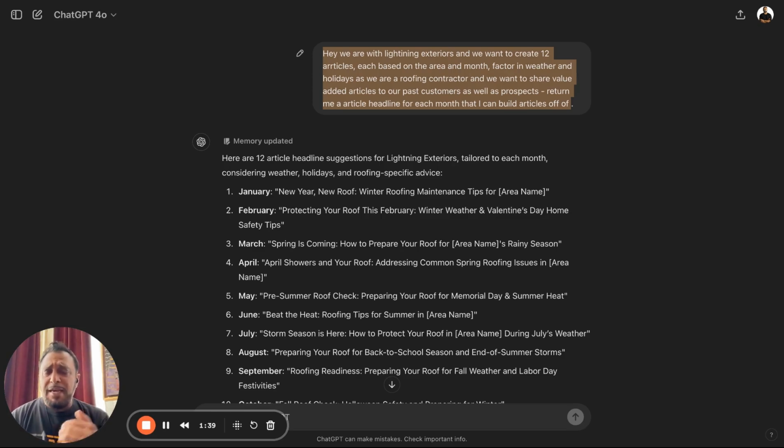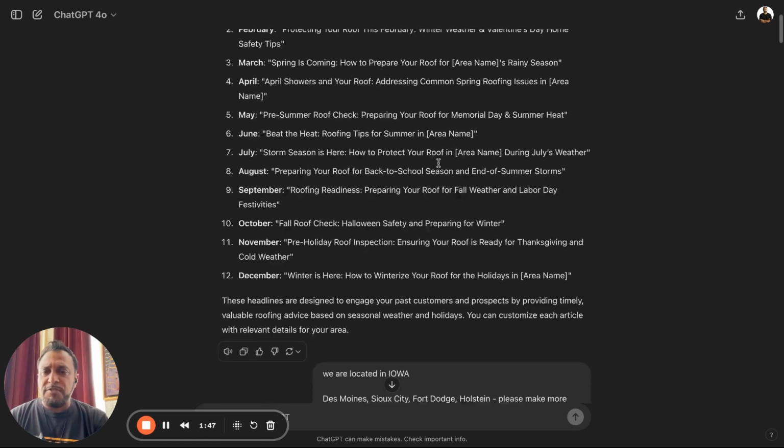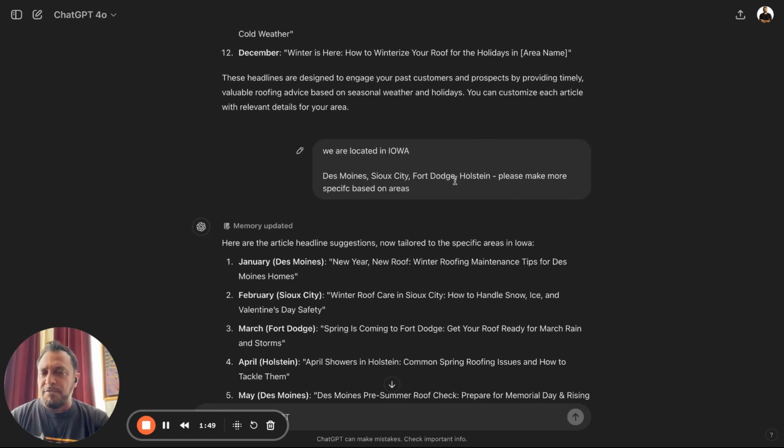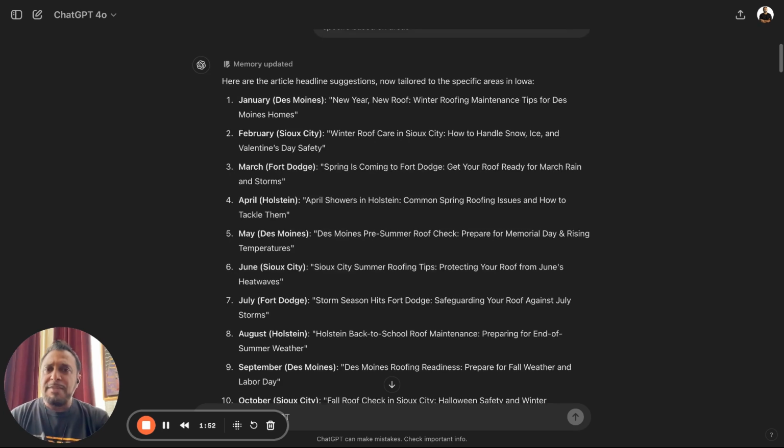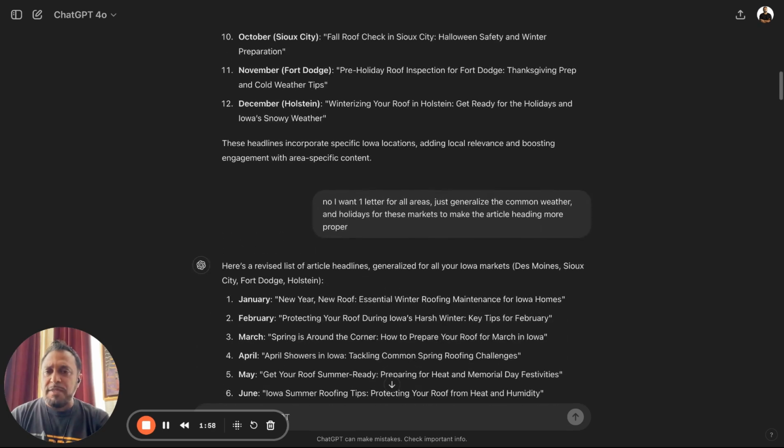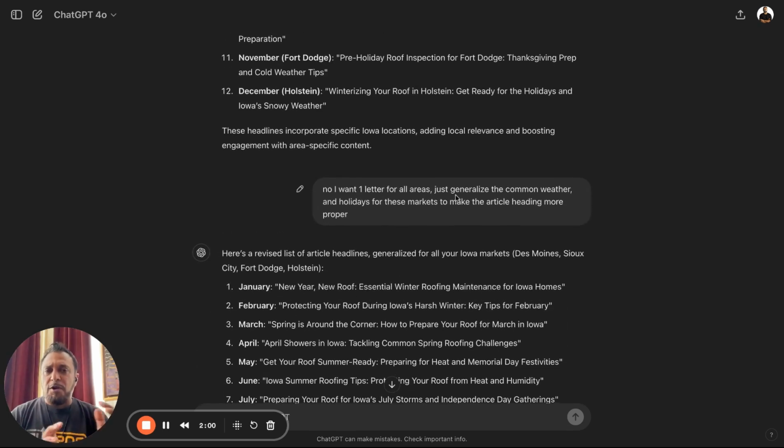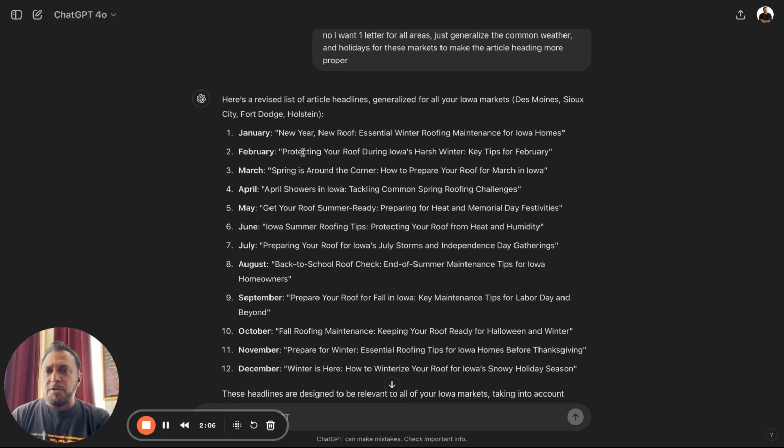Now, you can have ChatGPT write the whole article, but I'm going to show you something that I like better. It's not very costly, but I'm going to show you that. So it returned me this, articles, and I was like, okay, cool. But hey, we're in this area because I forgot to tell it we're in this area. Then it started going off on a tangent, doing articles for each city. I was like, no, no, no, I don't want that. I want one letter for all areas, just generalize the common weather and holidays for these markets to make the article heading more proper. So it went ahead and gave me some article headlines, right?